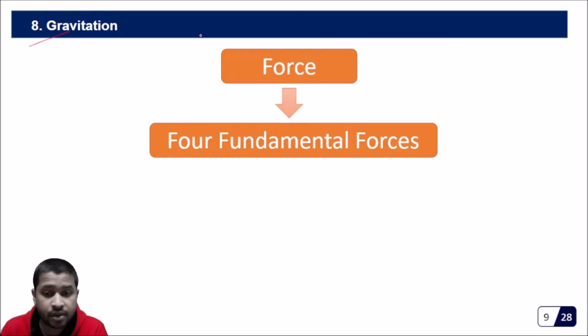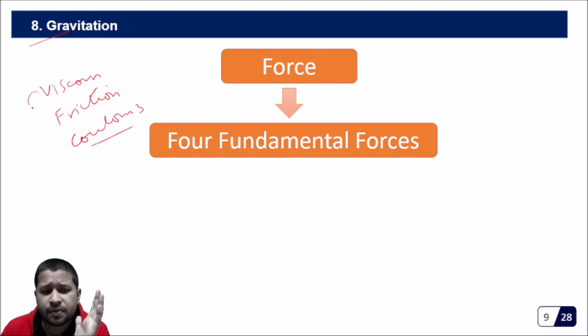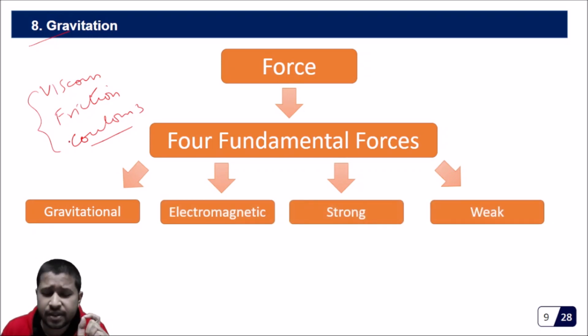Have you heard of different kinds of forces? For example, you have heard of viscous force, then you must have heard of friction, then Coulomb force, and so on. There are n number of forces you must have heard of, but the good thing is that all these forces can be categorized into just 4 categories. Whatever the kind of forces that you have come across in your life, they can be categorized into just 4 categories: gravitational, electromagnetic, strong force, and weak force.